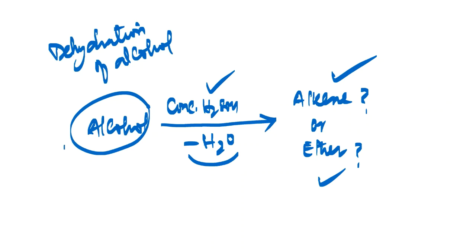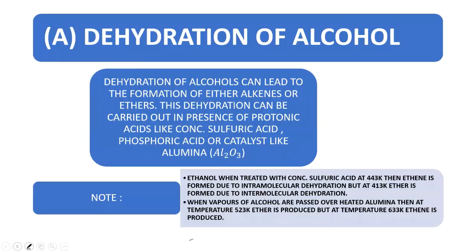So let us see that particular thing first. Remember, we are talking about dehydration of alcohols. Dehydration of alcohols can lead to the formation of either alkenes or ethers. Yes, my dear friends. But when you are getting the ethers and when you are getting alkenes, that is the important point here. Have a look.